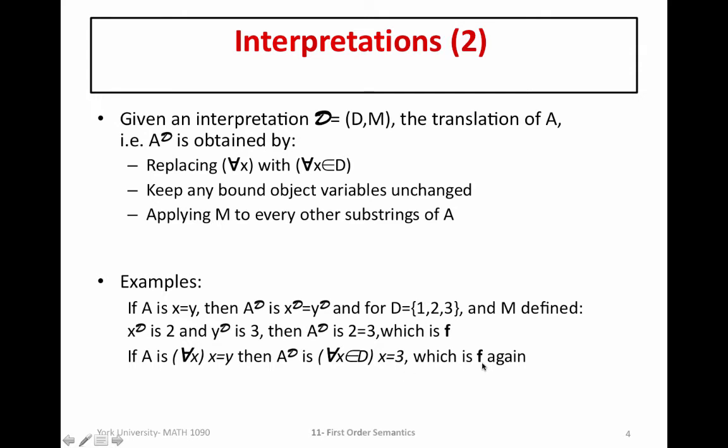But we know this is false because, for example, 1 is a member of the domain and is not equal to 3. Or, as we discovered in our previous one, 2 is a member of the domain which isn't equal to 3. So, again, we have that this statement is false. If, however, we changed our domain D to be just the set containing 3, then this would become true. So depending on the interpretation, we can change the value from true to false.